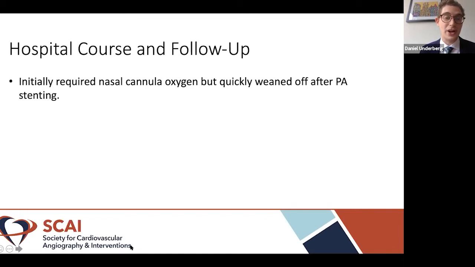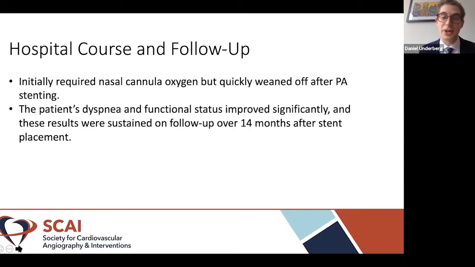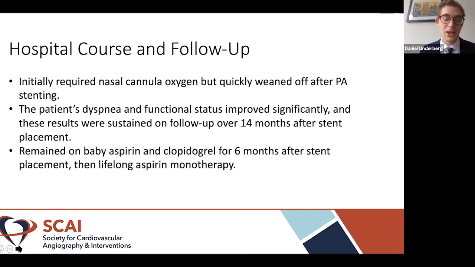So the patient did very well after the procedure. She initially required nasal cannula oxygen, but was quickly weaned off after the stent was placed. Her dyspnea as well as her functional status improved significantly, and these results were sustained on follow-up over 14 months after stent placement. She remained on baby aspirin as well as clopidogrel for 6 months after stent placement, and will remain on lifelong aspirin monotherapy.